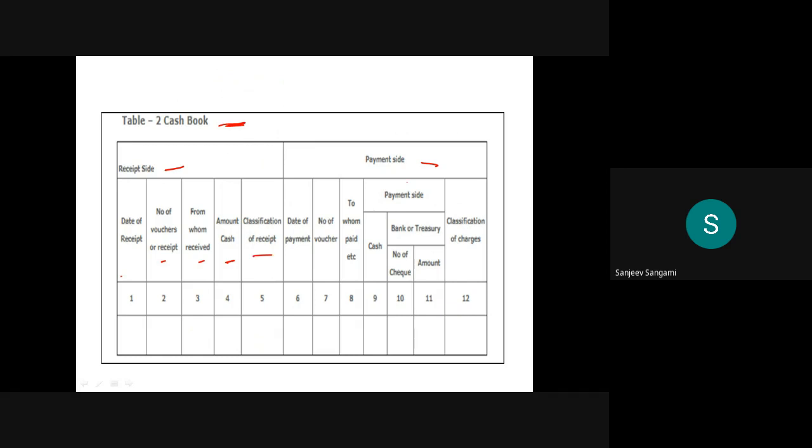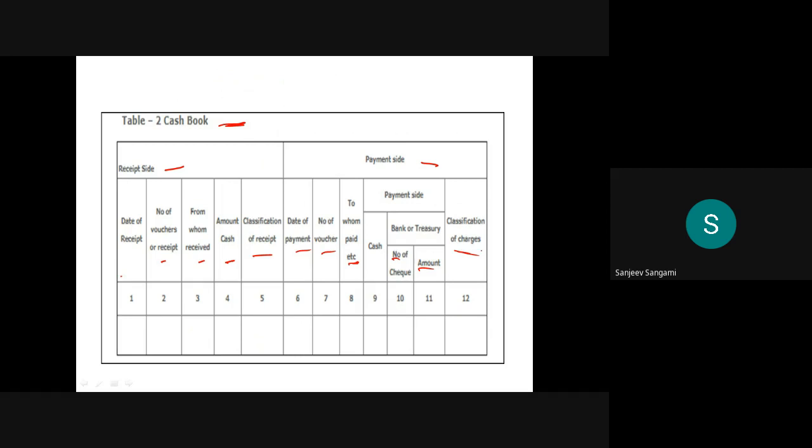On the payment side, you record when you made the payment, what kind of voucher, to whom paid, whether cash, bank or treasury, and the check numbers.